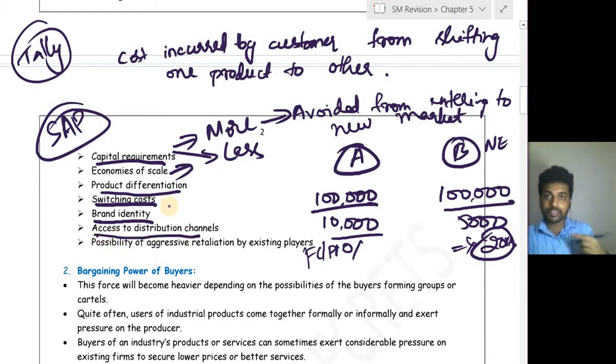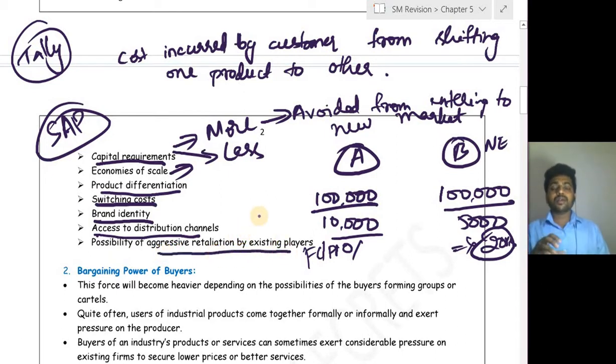Access to distribution channel. If a new entrant gets access to the existing distribution channel, then there is a possibility that new entrants might enter the industry. If they do not have access and want to build their own distribution channel, then new entrants might go back, because it needs a huge cost to create a distribution channel and requires so much time also.